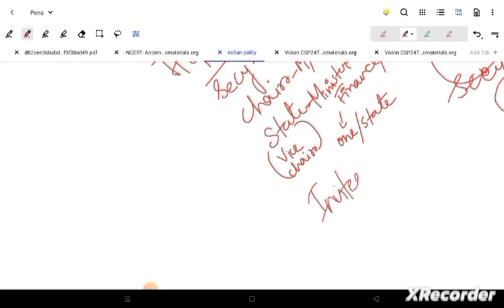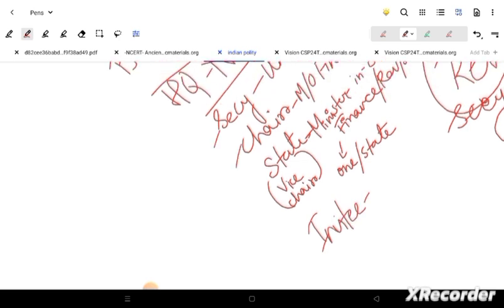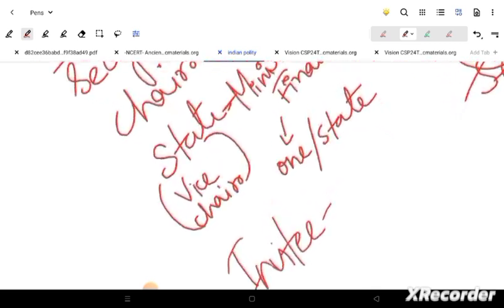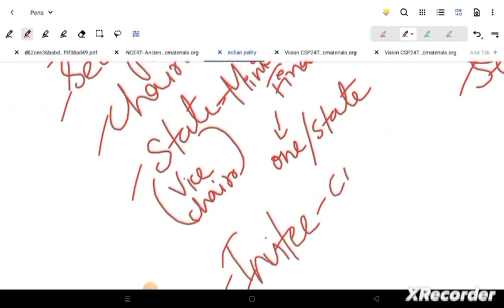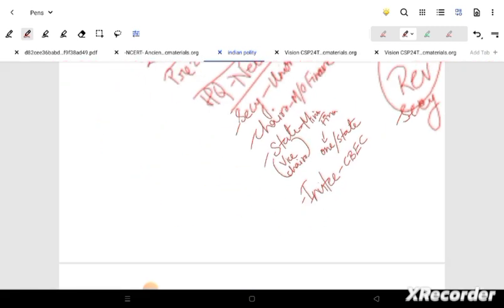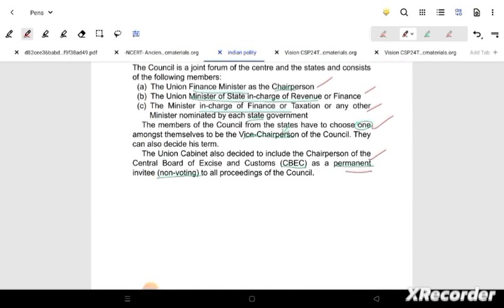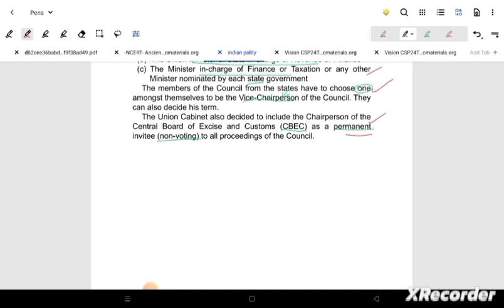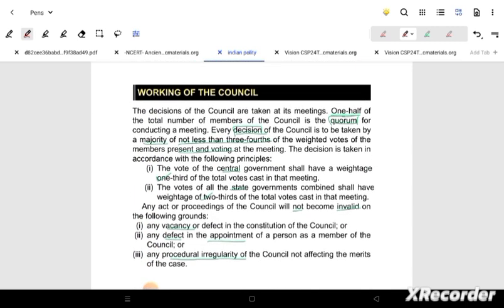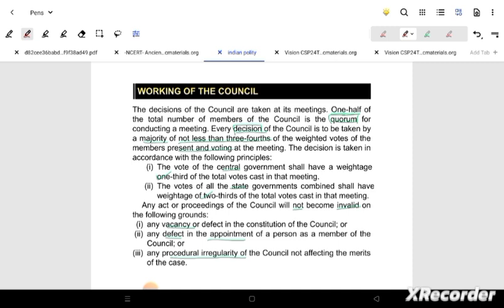Yes, the invitee is also the CBEC, that is our excise department. They will be another kind of invitee here, for new laws and regulations and how they are made: the Central Board of Excise and Customs will be associated. That being said, we will see the working of the council. Talks take place, wider consultations, then a quorum is needed.